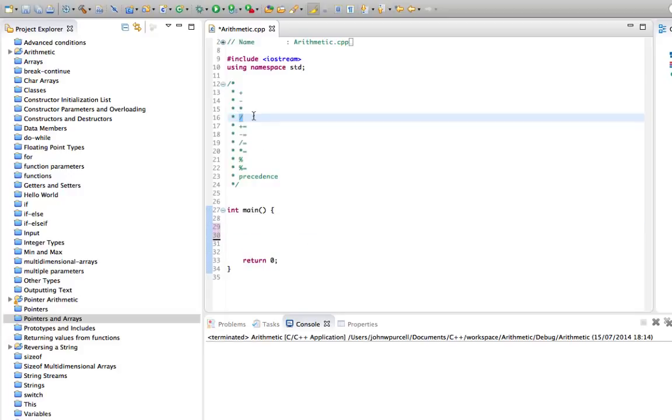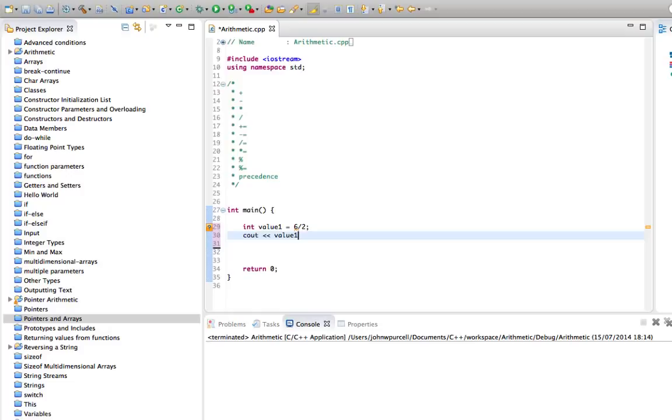But there's a bit of a gotcha with division. Let's say you do int value1 equals 6 divided by 2, and then cout value1. This does what you'd expect. If we run this, we should get 3. But look what happens if we do 7 divided by 2, we still get 3.